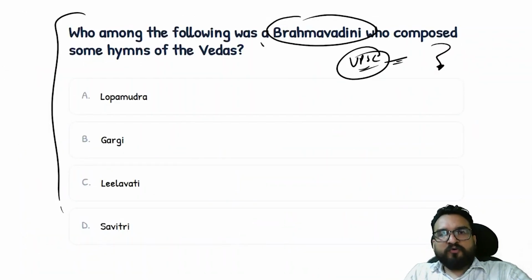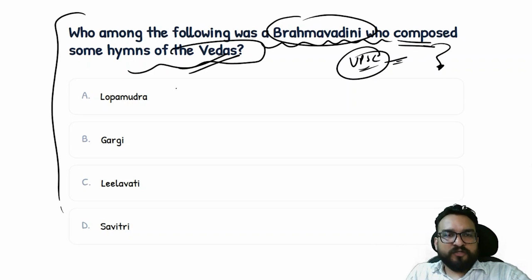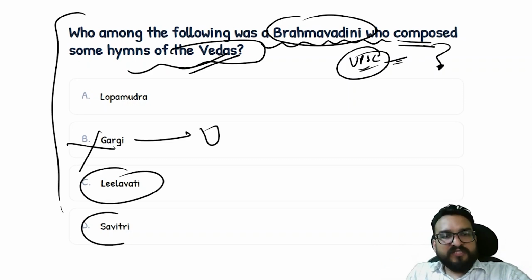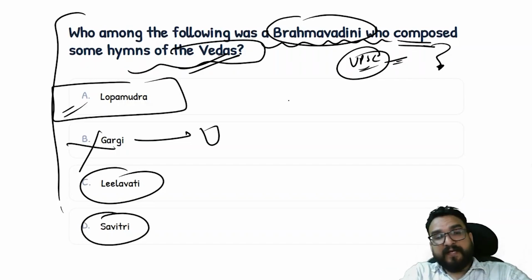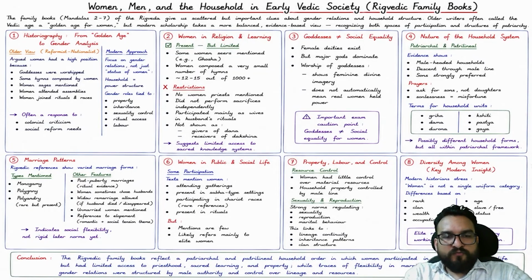अब, who among the following Brahmavadini composed some hymns of the Vedas? Rigveda she is talking about. Gargi, Upanishad. Leelavati will be coming later on. Savitri not related to this. Lopamudra will be your answer. ठीक है, ठीक है. So this conclusion you will be finding over here.